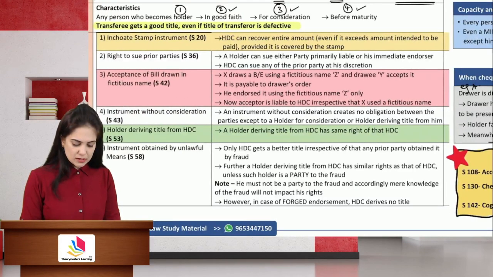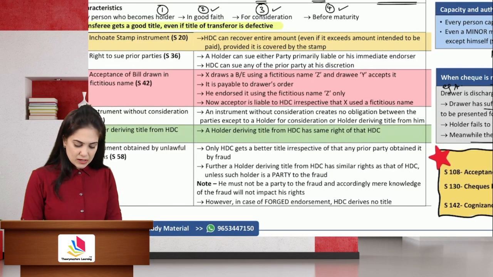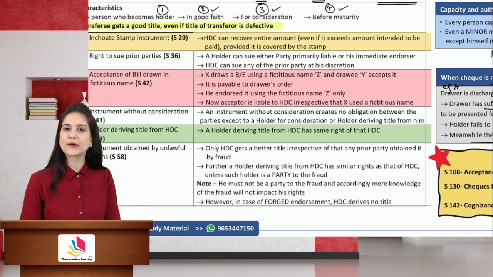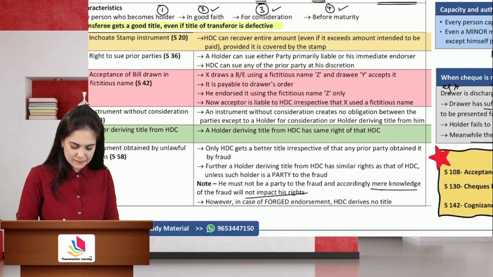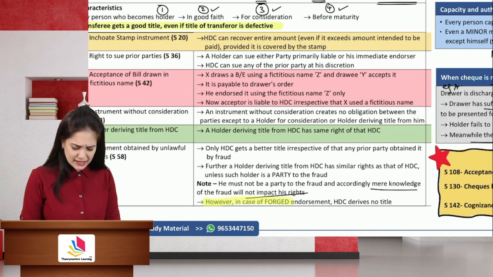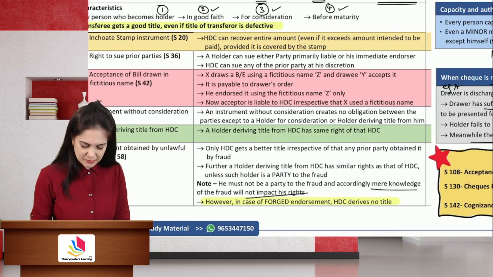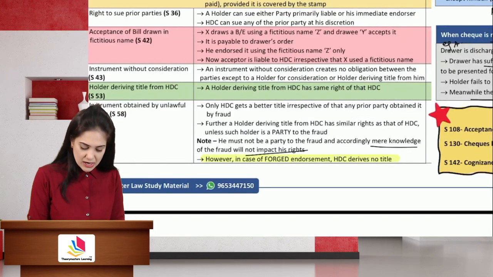Holder deriving from a holder in due course has the same title. Then if you are a party to the fraud, you will not be a holder in due course, but mere knowledge will not impact his rights. However, this is very important. In case of forged endorsement, holder in due course derives no title. Now, what does it mean? Very, very important for exam.